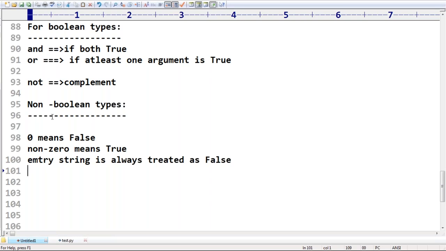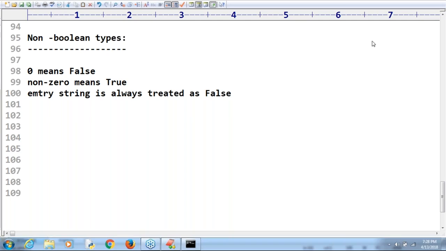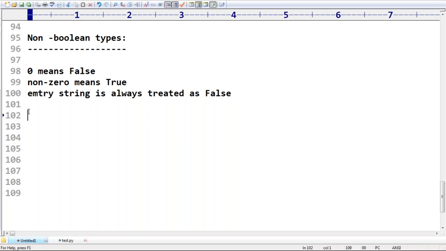Let me repeat again. For non-boolean, these points you have to be aware of. Anywhere you see zero, zero means false, non-zero means true. An empty string is always treated as false only. Now, here x and y. Take special care, it is not that easy. I told you these operators are a bit confusing, but just take the printout and refer to it multiple times. Then you will be able to understand very easily.